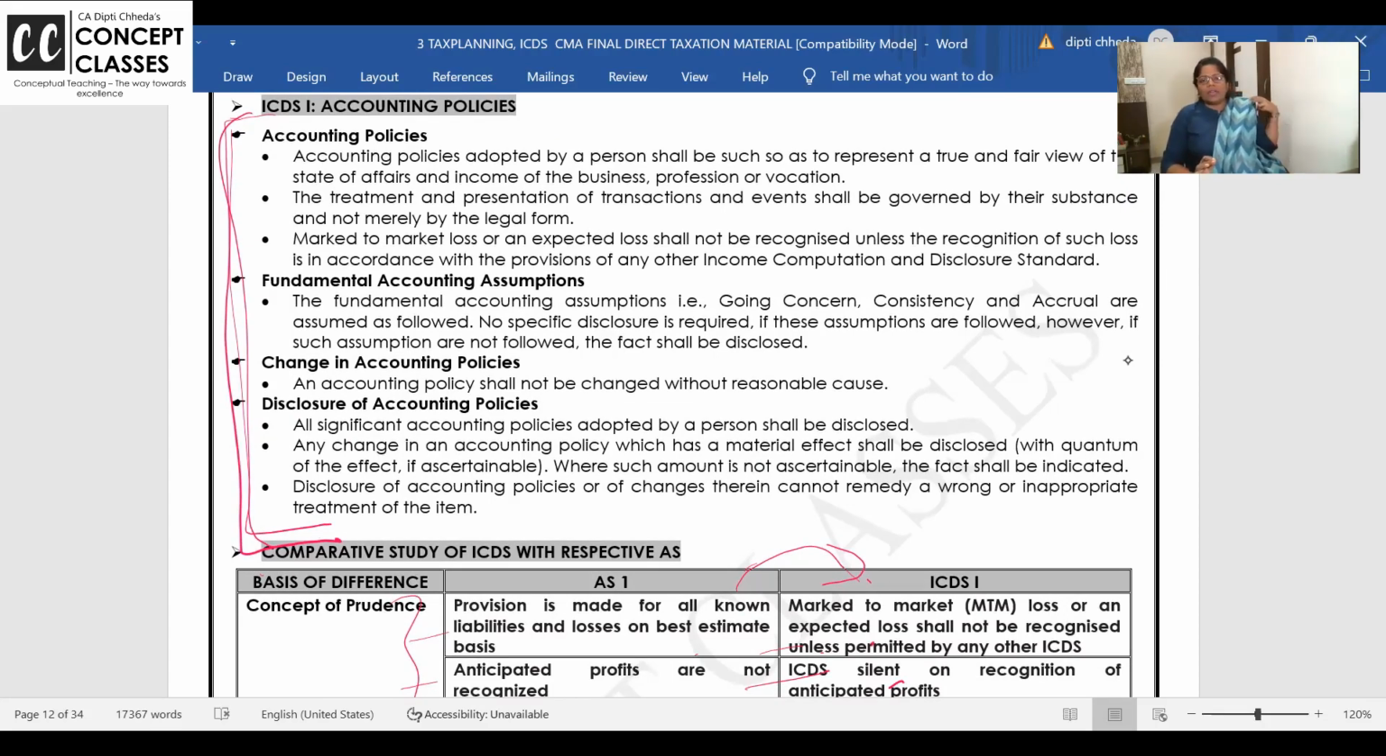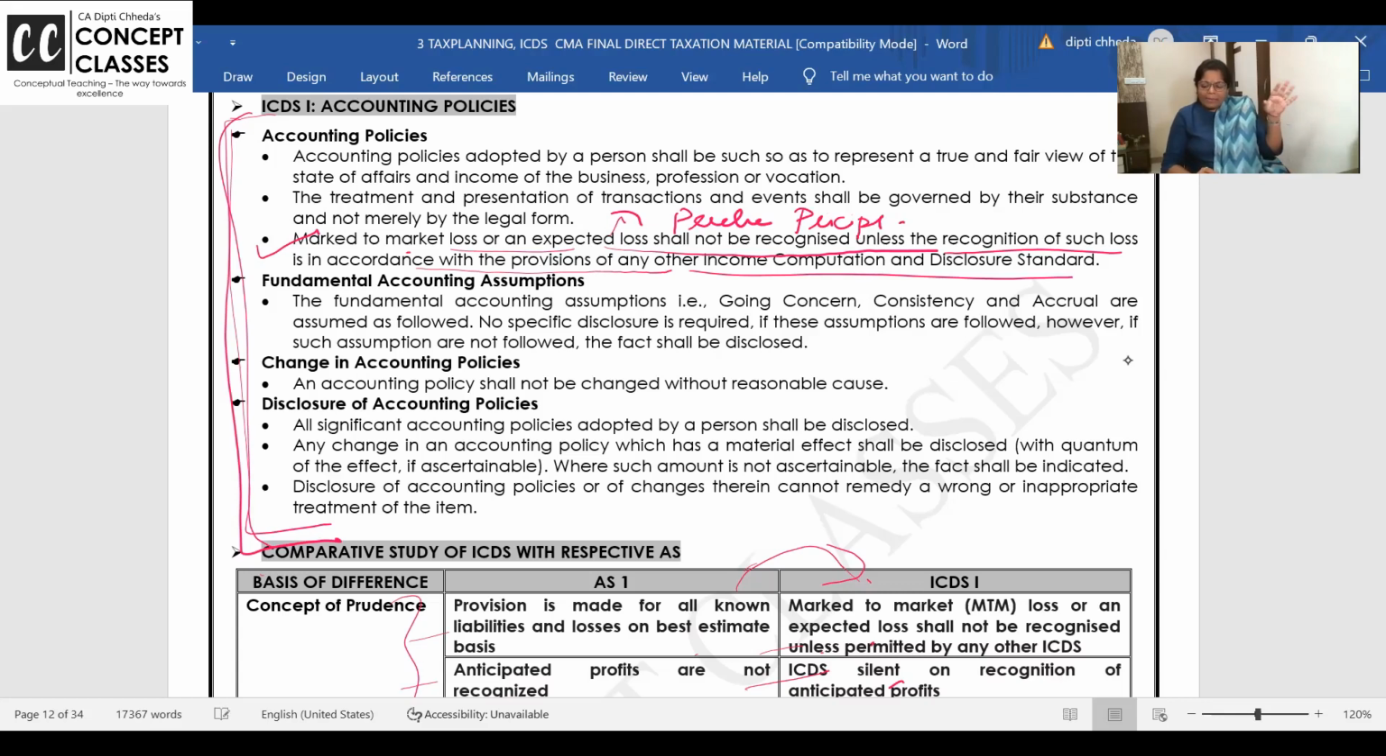Exactly the same: what is your AS 1, disclosure of accounting policies? Accounting policies, what you follow, and you need to follow them consistently. But in income tax, they are saying mark to market loss or expected loss should not be recognized unless recognition of loss is in accordance with the provisions of any other ICDS. Mark to market losses, I want all of you to write here: prudence principle.